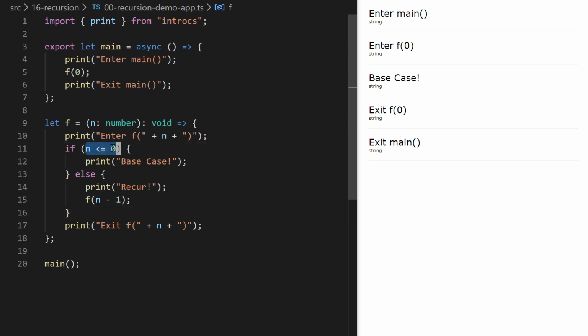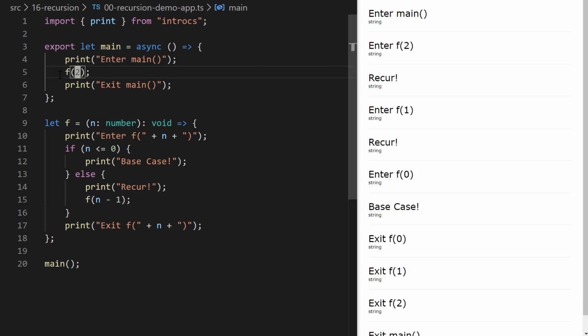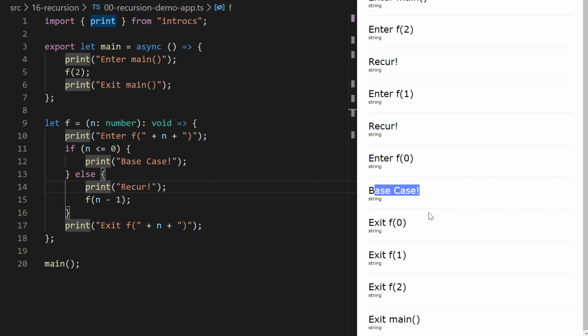This is bringing us closer to what we're going to learn is called the base case, which is where our recursion stops. So notice in this branch of the if then else, we don't have a recursive call to the function f. Okay, so I save that, and we hit our base case immediately, right? So we need to change our call in main to say 2, where 2 is going to be the first value of n. And now notice the difference in our output, right? So we call f with 2, we enter f of 2, and then we hit this recursive case where we enter the frame of f where n is going to be 1. We recur, we enter f of 0, and that's when we hit our base case. This is effectively the exact same code that we traced through before.